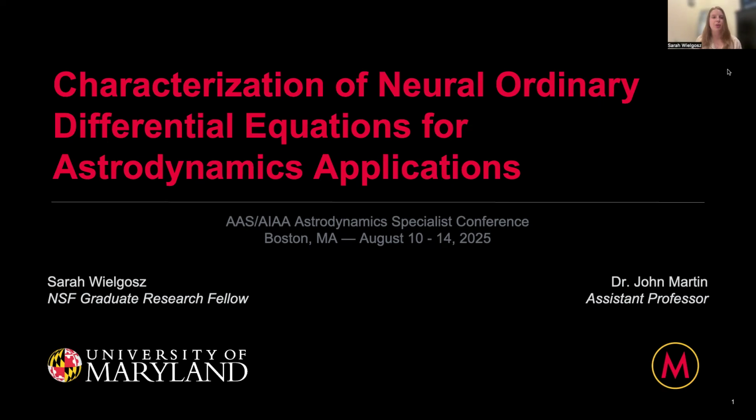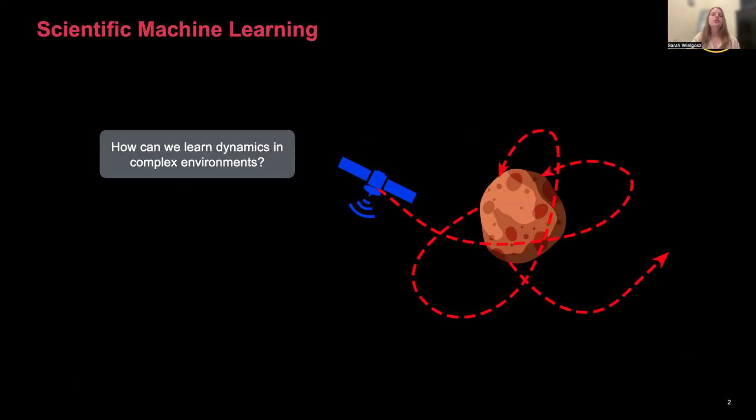I will be presenting my work on characterization of neural ordinary differential equations for astrodynamics applications. So, to motivate this work, the high-level question that I'm interested in answering is how can we learn dynamics automatically in complex space environments? In space settings, our spacecraft experience complex dynamics due to perturbations from things like J2 or solar radiation pressure, or we might be in a low gravity environment where we need high fidelity dynamics. So, how do we do this?